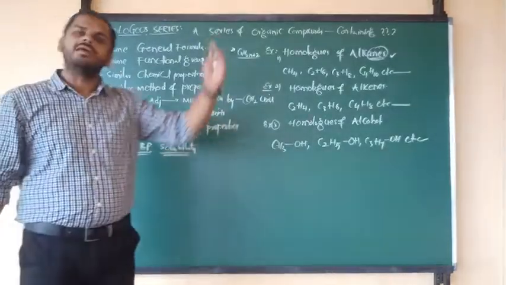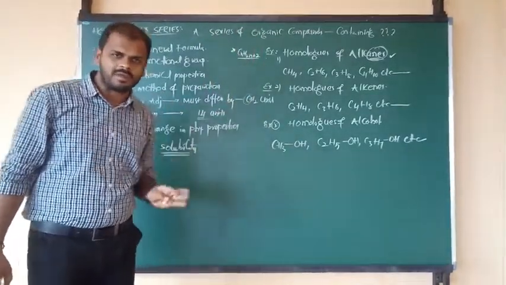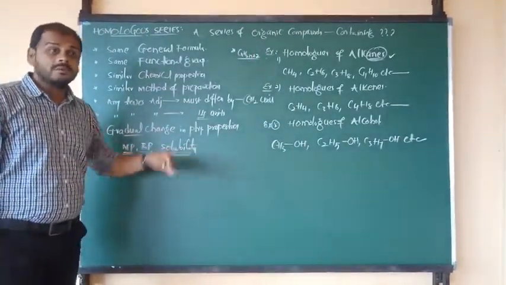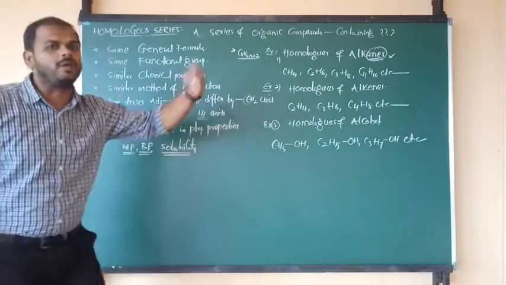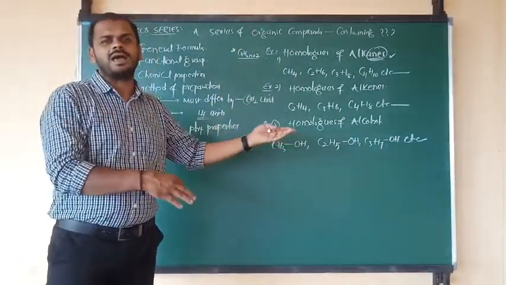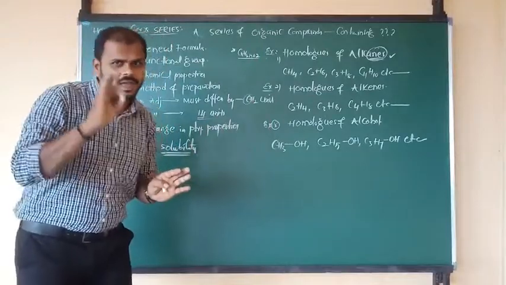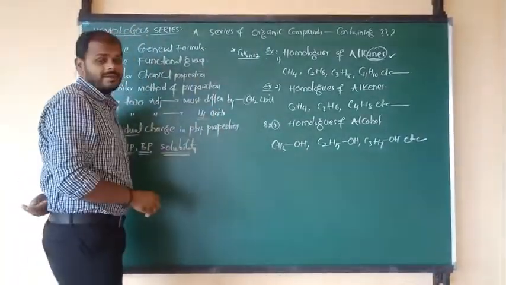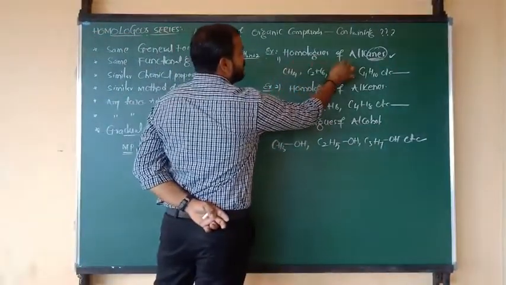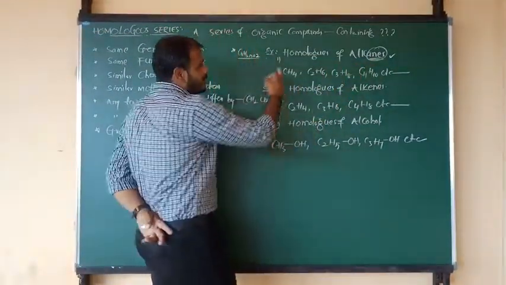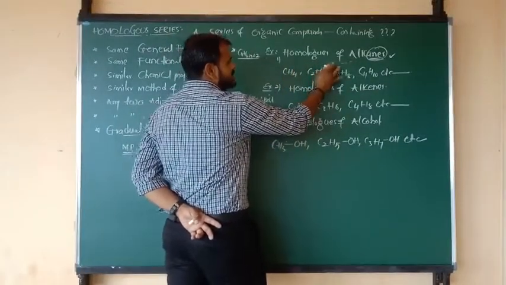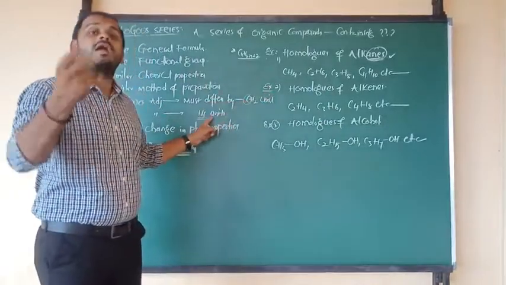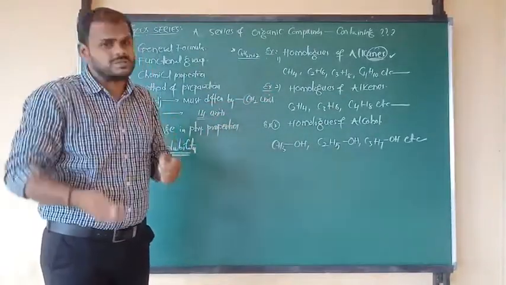So melting point, boiling point and solubility: in some homologous series they may increase, and in some homologous series they may decrease. I want to tell you one example. Are you ready? Listen carefully. Methane, ethane, propane, butane. What happened here? CH2 increases, CH2 increases, CH2 increases. Means every time 14 gram increases, I mean 14 unified mass increases.